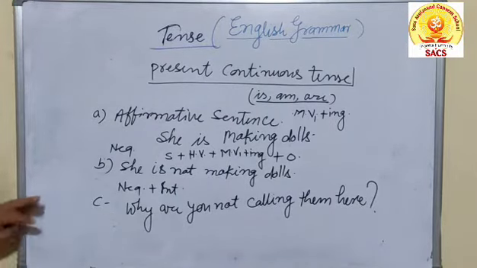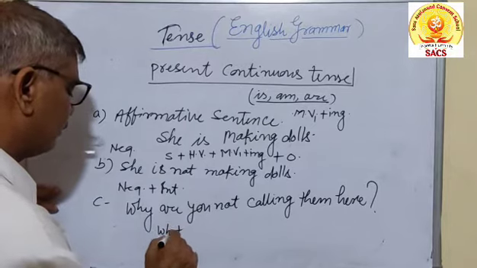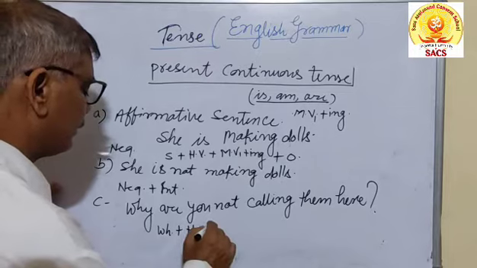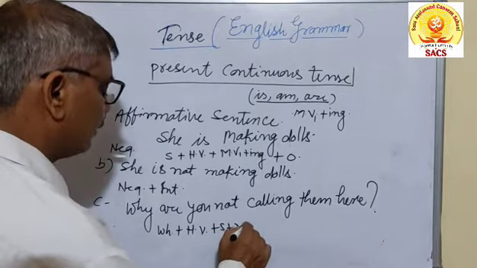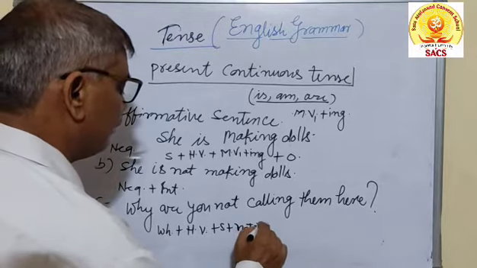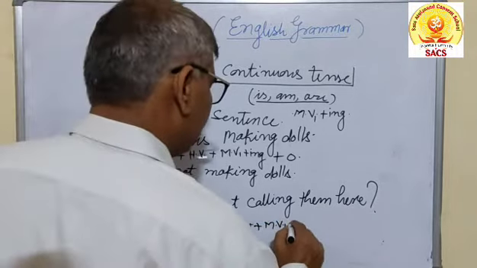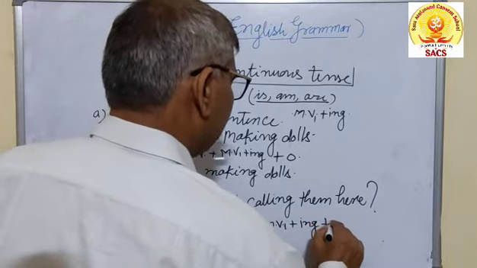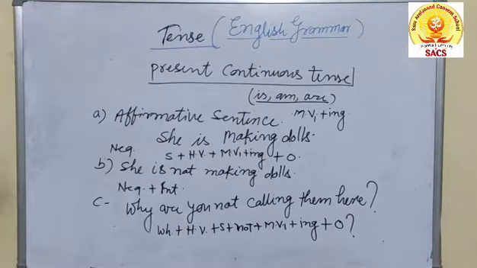So this is, you can write WH plus helping verb plus subject plus not plus first form of the main verb plus ing, later on object, that is mark of interrogation. In this way you can use present continuous.